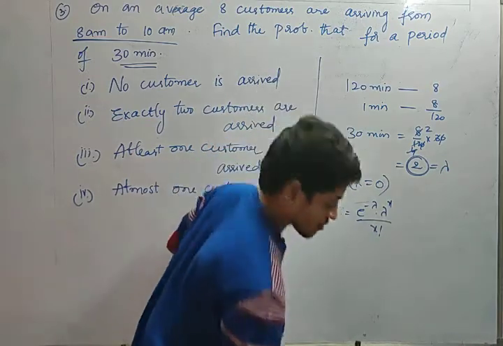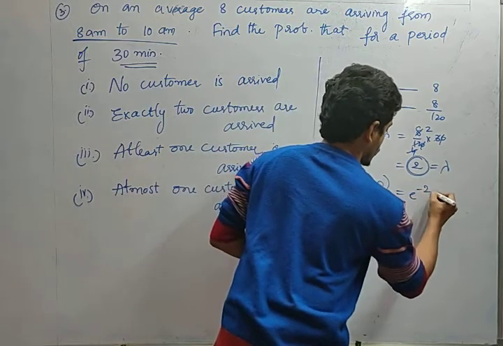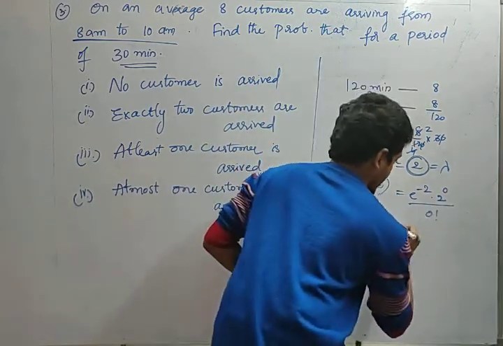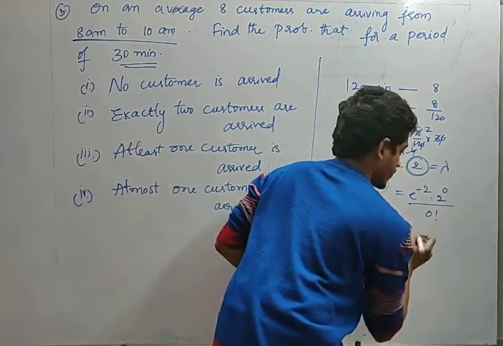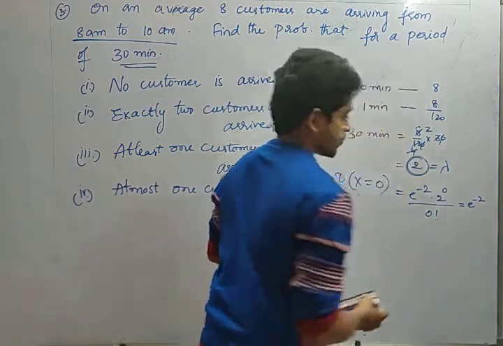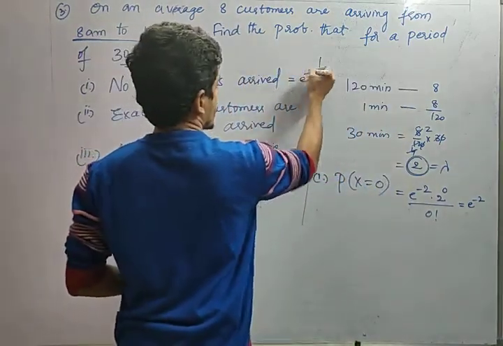So e power minus 2 into 2 power 0 by 0 factorial. 2 power 0 is 1, 0 factorial is also 1, so that is e power minus 2, or 1 by e square. So when no customer arrived, the probability is e power minus 2.